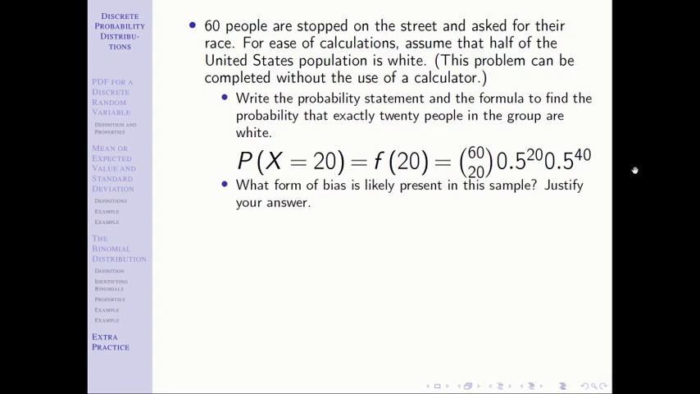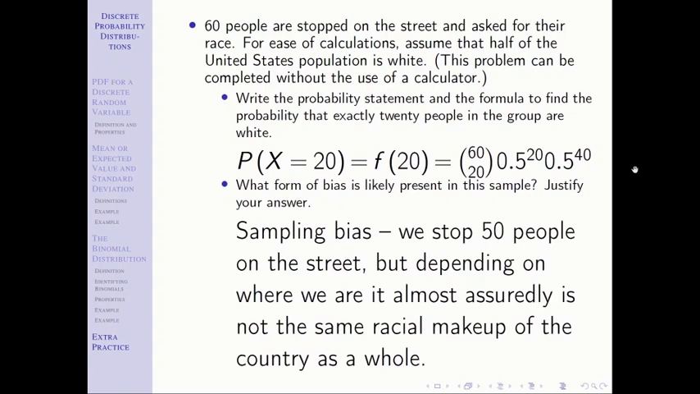And the last question, what form of bias is likely present in the sample? This would be sampling bias. This says 50 people. That should read 60. But that's completely irrelevant. We stopped a bunch of people on the street, but depending on where we are, it is almost assuredly not the same racial makeup of the country as a whole. So again, this is where we just want to stop and think through. Anytime we ask about biases, think through: is the sample representative? Do we have a good sample? If not, that would be sampling bias. Are the responses likely to be accurate? That would be response bias. Or did we ask a lot of people to respond, and not a lot did? That would be non-response bias.